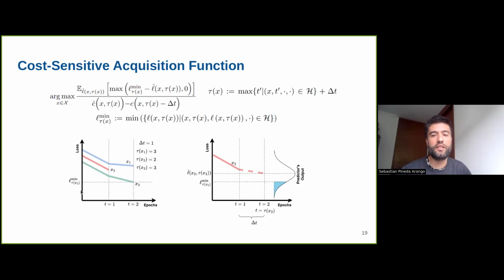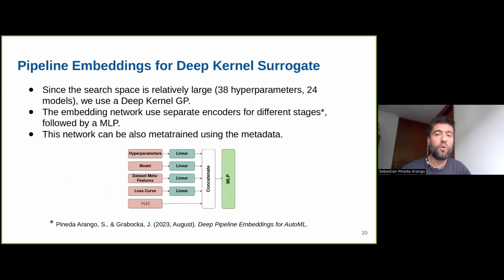And since this is the relative incumbent, it will be used for computing the expected improvement, and it will change depending on the pipeline. And the expected improvement is using the output of the predictor, the loss predictor, that is probabilistic, as we mentioned. And so the predictor, as I said, is probabilistic, and what we apply is a deep kernel.